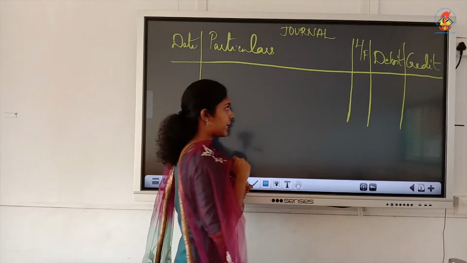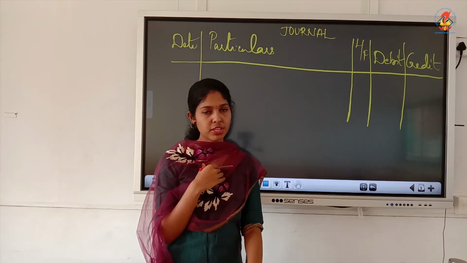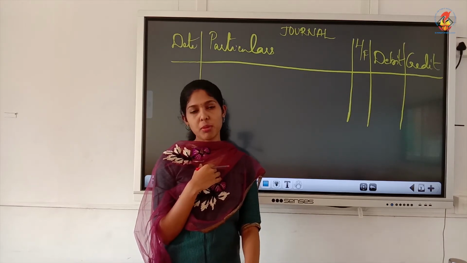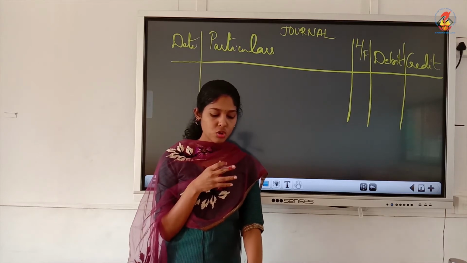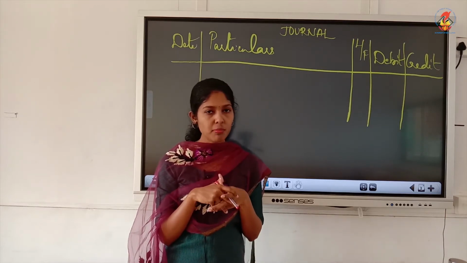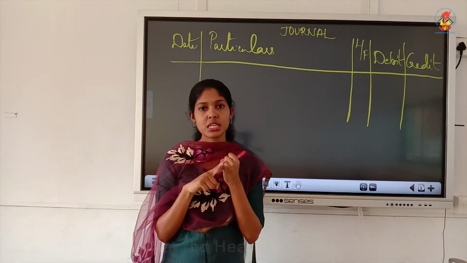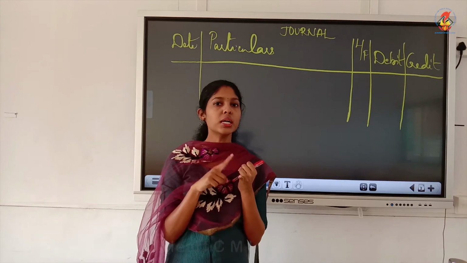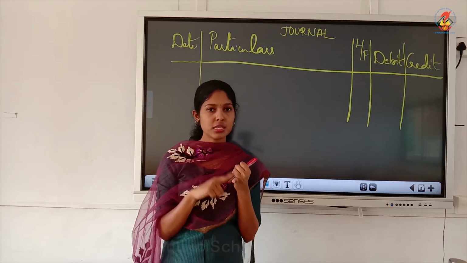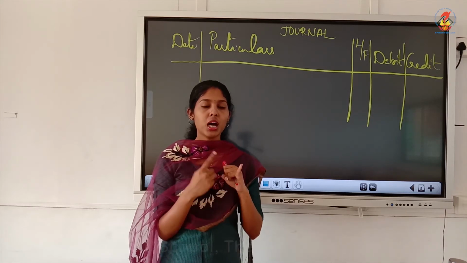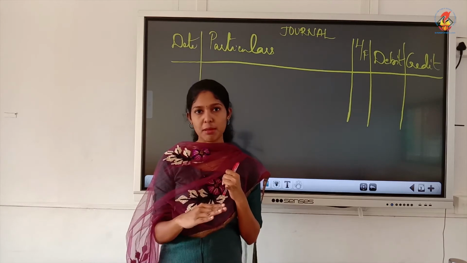The first entry we have to write is bank debit to debenture application. When you receive the debenture application amount, that is the basic entry you are going to write. If it is not mentioned that we are receiving in installments, it is assumed to be in lump sum. You can write the first entry as bank account debit to debenture application and allotment account, since it is in lump sum. Or else you can also write it as bank account debit to debenture application.